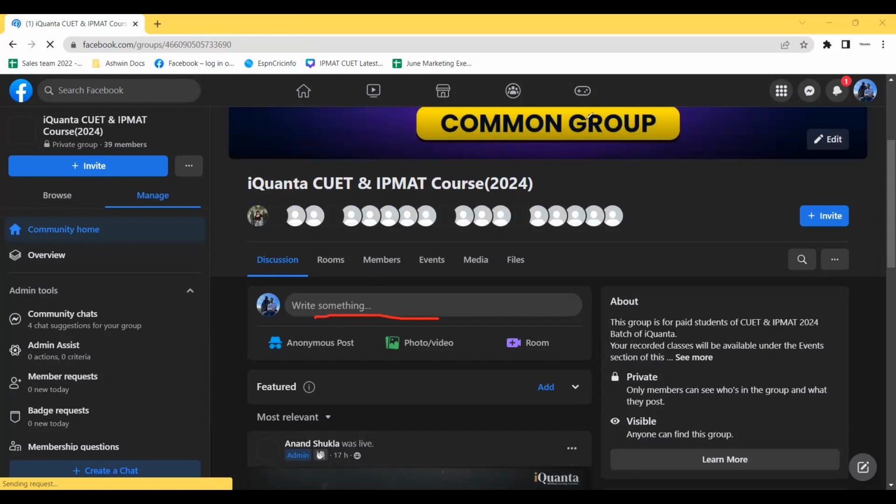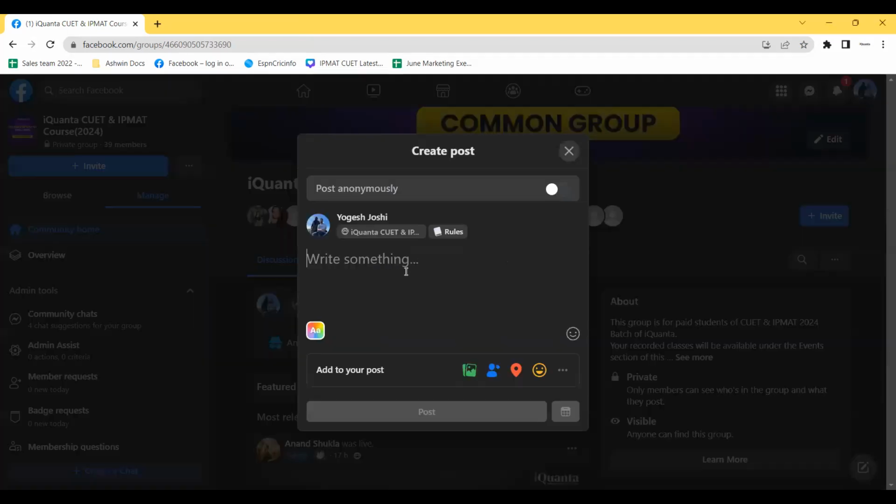In this box, what you have to do is you have to put your doubts, okay? For example, I have a doubt in today's class and I could not understand a question. So you will just take a screenshot and post it here. How do you have to post it? On this particular box, just write either the question, what is the remainder, whatever it is. You can just copy paste your text, or otherwise you can also attach a picture with your particular question. Suppose you have written something in your notebook and you want to ask it as a doubt, take a picture of that question and attach it. You can post this from mobile as well.